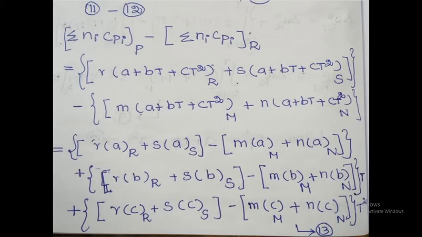Subtract the 11th and 12th expressions: summation of Ni Cpi at P minus summation of Ni Cpi at R, product minus reactant.